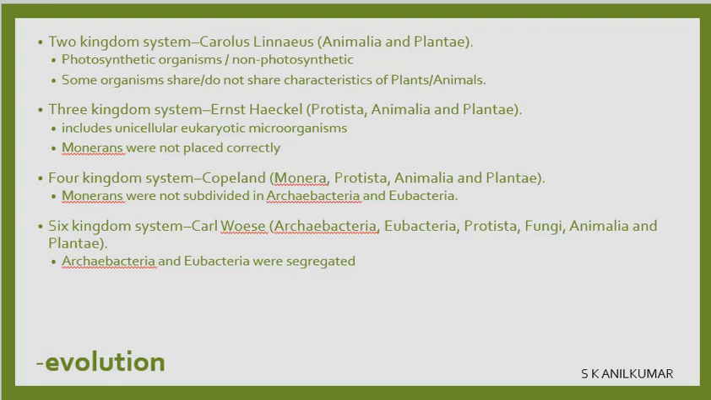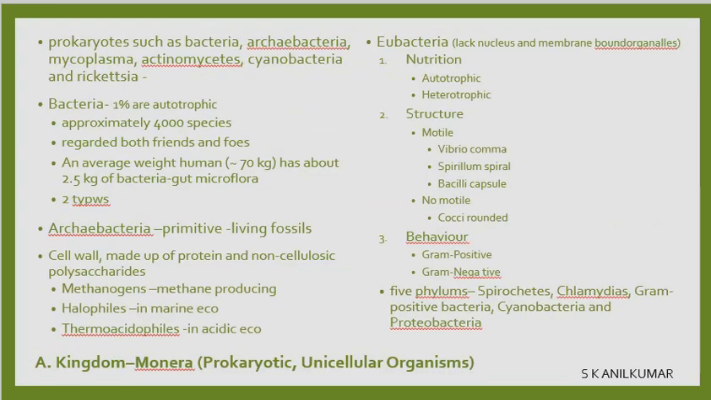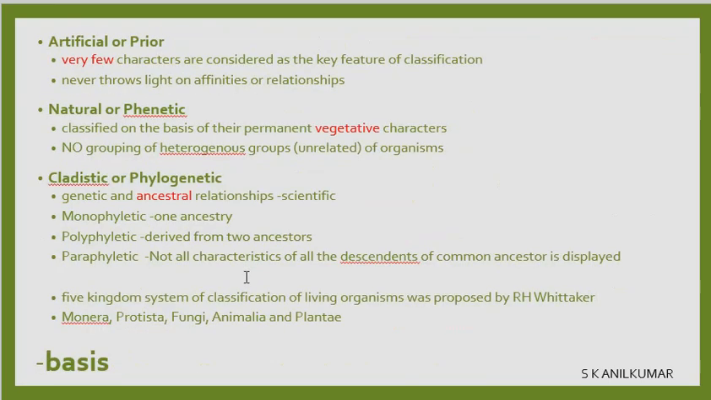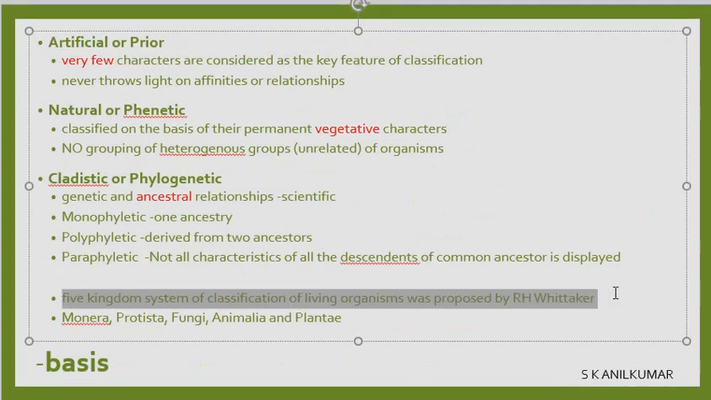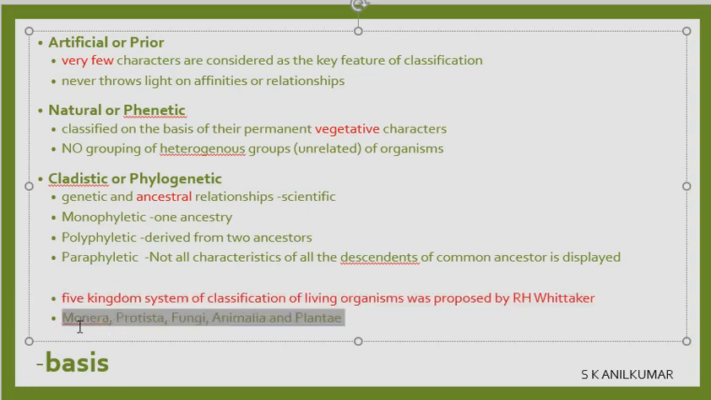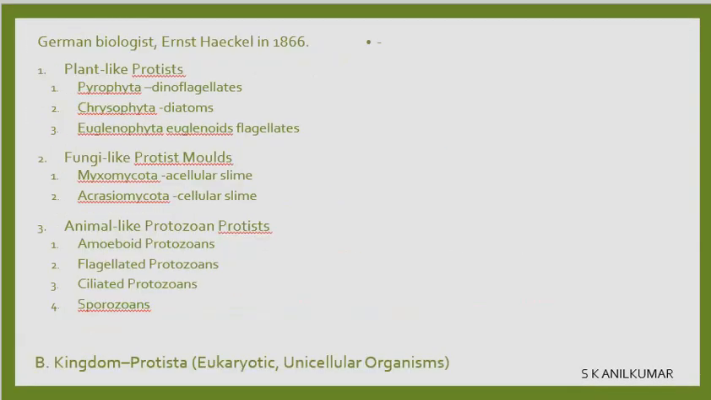So these were the different views or observations on the different classification systems that evolved over a period of time. Finally, we agreed upon the five kingdom classification of Whittaker, where it is Monera, Protista, Plantae, fungi. These are the kingdoms that we have today: Monera, Protista, fungi, Animalia, Plantae.